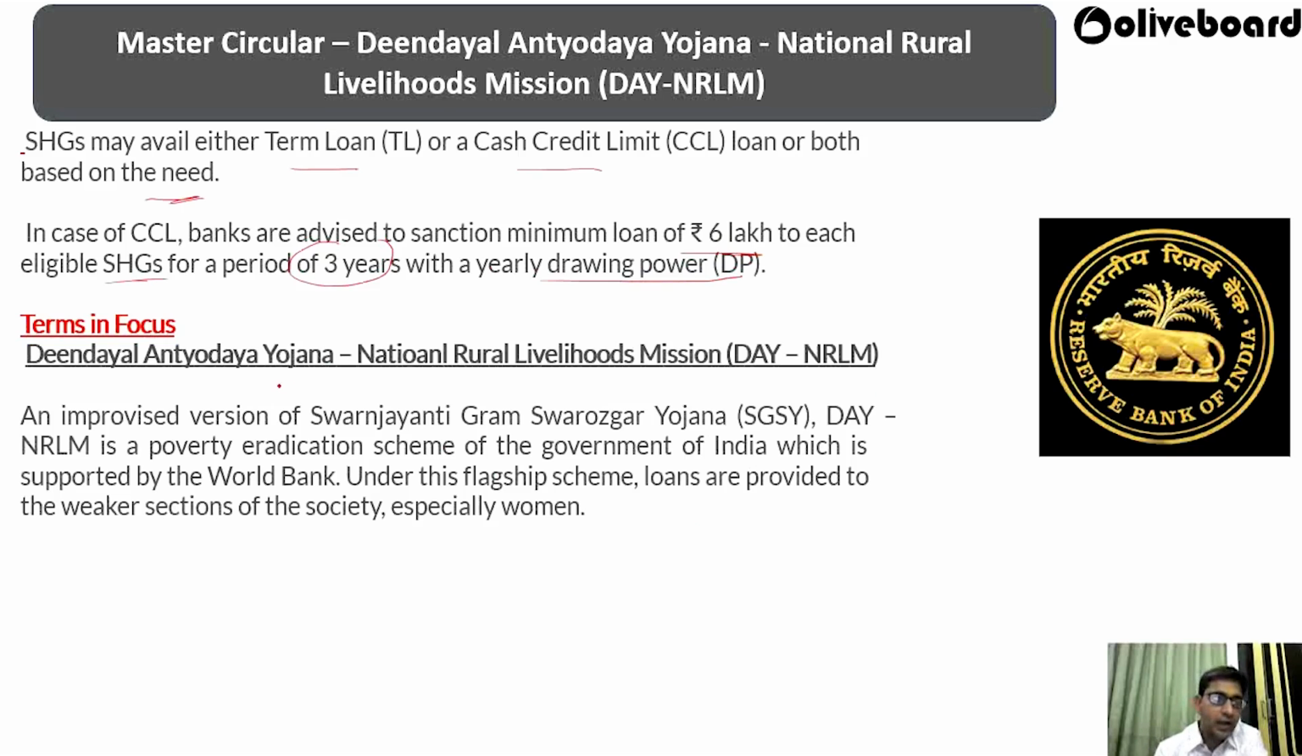So what is Deen Dayal Antyodaya Yojana National Rural Livelihood Mission, DAY-NRLM? It is an improvised version of Swarnajayanti Gram Swarozgar Yojana. It is a poverty eradication scheme of the government of India which is supported by the World Bank. So this scheme is also supported by the World Bank. Under this flagship scheme, loans are provided to the weaker sections of society, especially women, so that people can come out of poverty and improve their businesses.